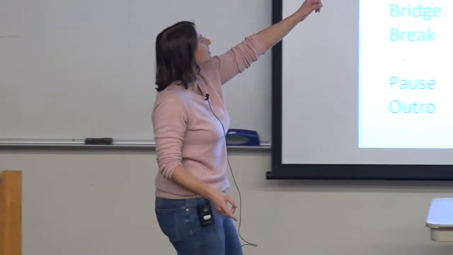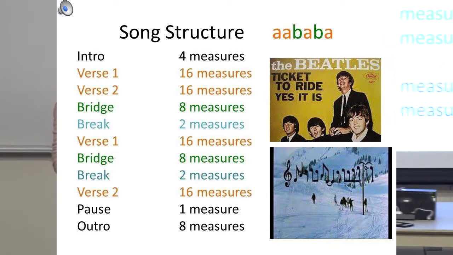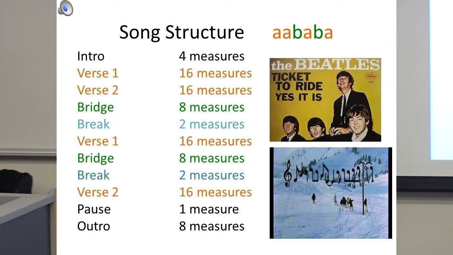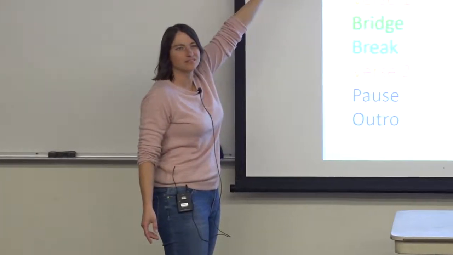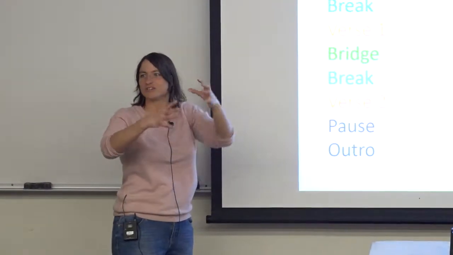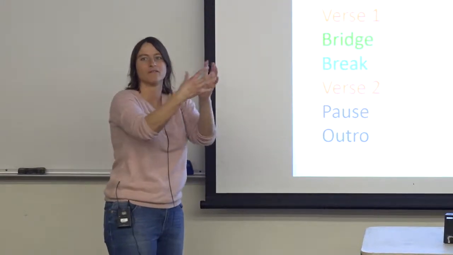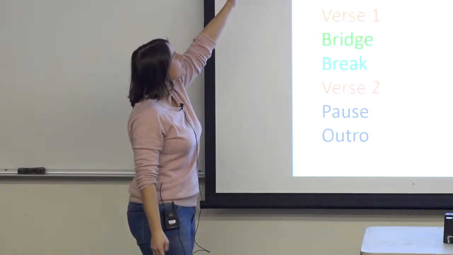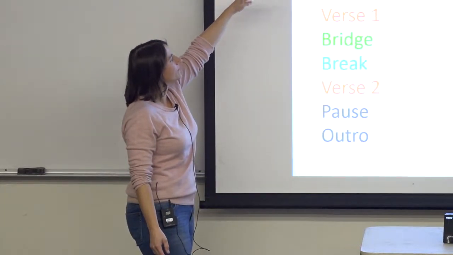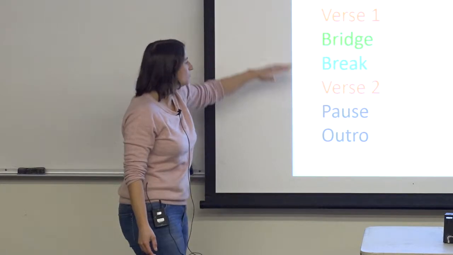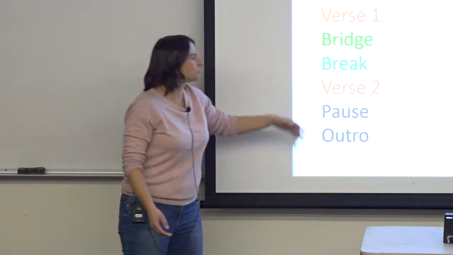All right, so we're going to listen to the song. Actually, what I thought was interesting about it is the song structure, not the lyric structure, but the song structure is A-A-B, A-B-A, and that's the entire song. Now, the intro has 4 measures. I can't really talk too much about what a measure is right now, but it's like a piece of the song. So there's 4 of them there. The first verse and second verse each have 16. The bridge has 8, the break has 2, and then there's a pause that has 1 measure.